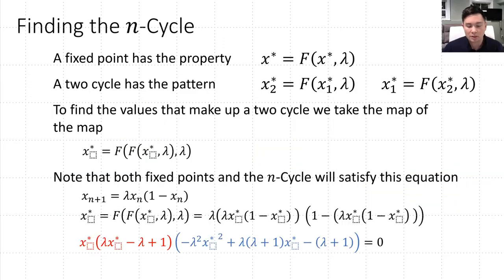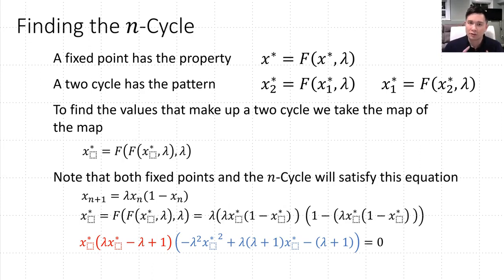So let's take a brief moment to talk about n cycles. So how do we go about finding an n cycle? Well, we talked about the idea that a fixed point has the property that, starting at a fixed point x star, if we take the map of that fixed point, that returns us back to x star. So we say x star is equal to f of x star and lambda.